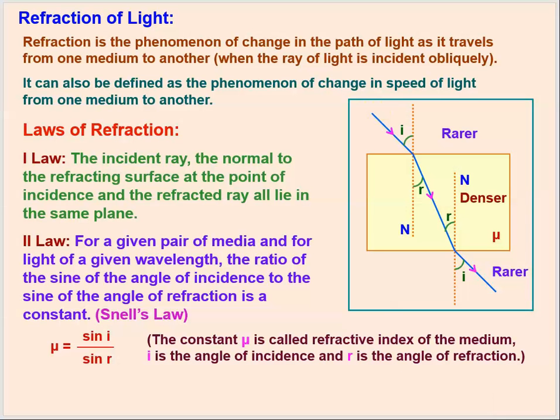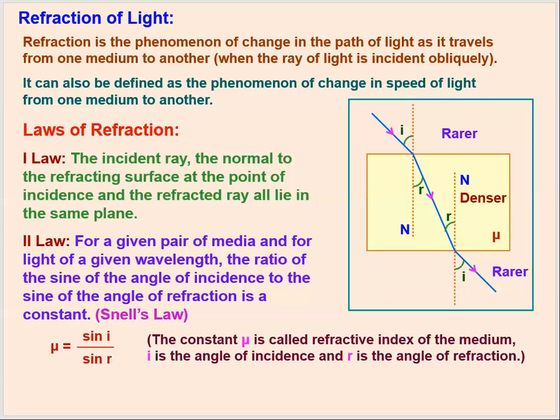So what does refraction mean? We simply understand it as the phenomenon of the change in the path of the light as light travels from one medium to another. So how are these two media different from one another? In what terms are they different? They are different in their properties, by which the direction or change in the path of the light ray depends in that particular medium.